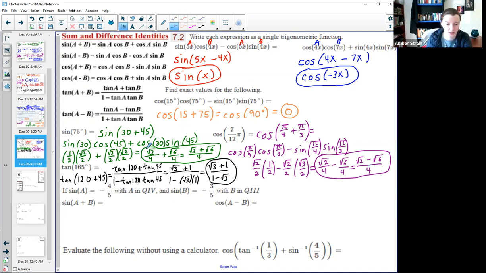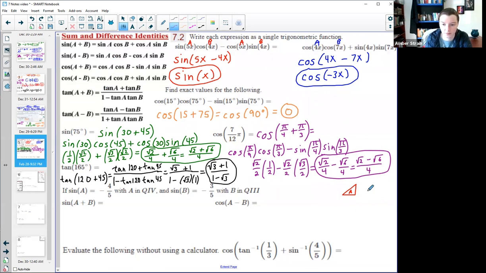All right, so this one right here, we kind of go back into some of our problems that we learned back in the day. So we need to use our triangles. So in my formula, sine of A plus B, I have A's and B's. Okay, I'm going to do sine of A and cosine of B. So I'm going to need one of each. So they only gave me the sine of A, which means I need to use my triangles just like we did way back in chapter 1 to find the corresponding cosine. So I'm going to have a triangle for A, and I'm going to have a triangle for B.